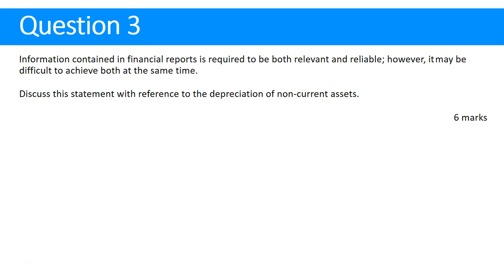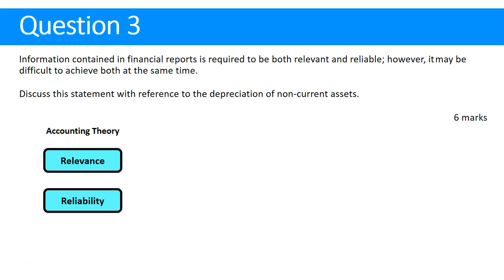So on one hand, that can be easy to read, but on the other hand, it's going to require us to come up with information and extend our knowledge. We don't have a lot of info that we can refer back to when we answer this question, unless we have a really good understanding and knowledge of accounting theory. So we were asked to consider the statement that information in the financial reports must be both relevant and reliable. However, it may be difficult to achieve both at the same time. Discuss this statement with reference to the depreciation of non-current assets.